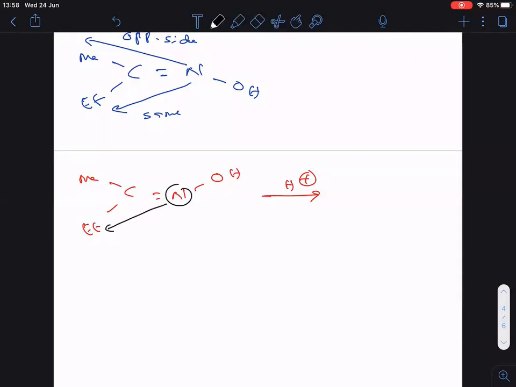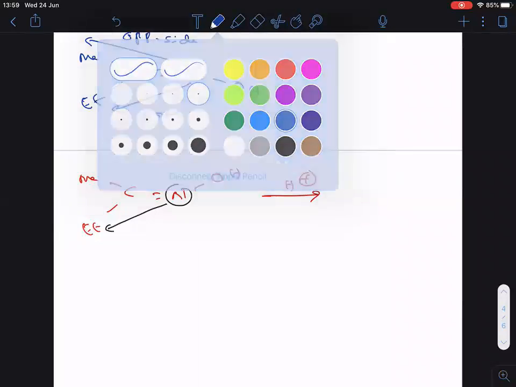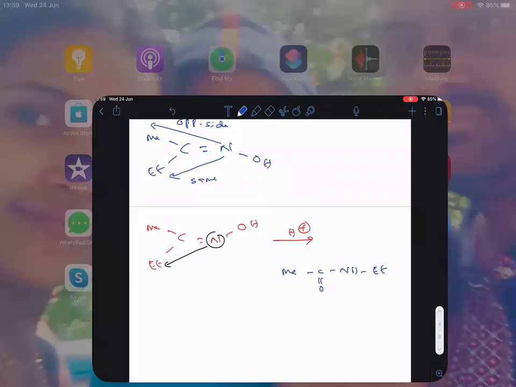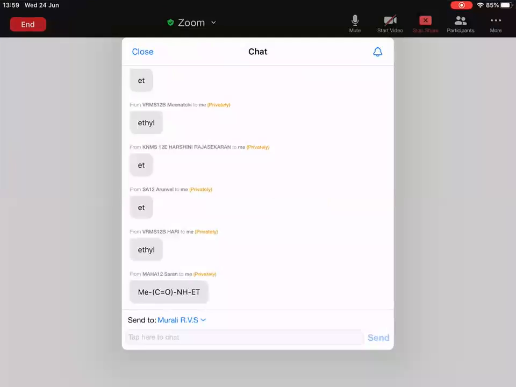So what would be the answer here then? Me, C double bonded O, NH, Et. Did you get this answer? Tell me.